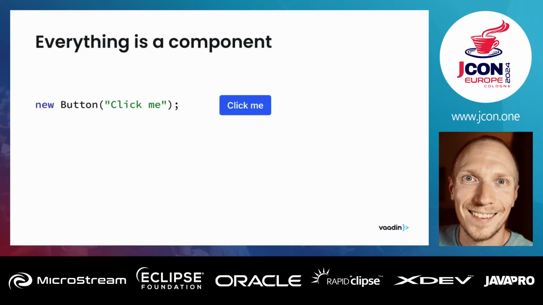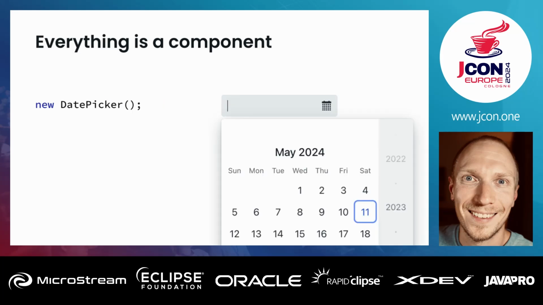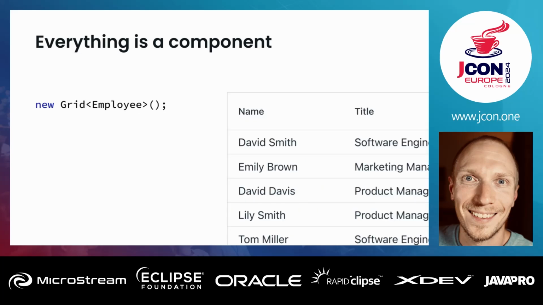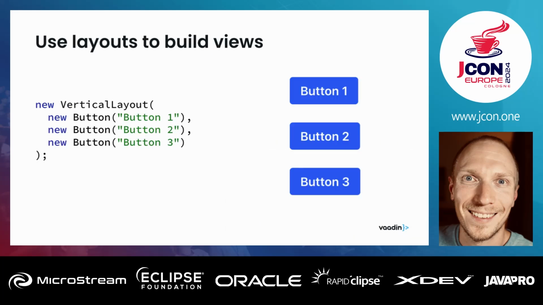Before we get to the actual coding, I'm going to speed run through the basics just so we understand what we're looking at. In Vaadin Flow, everything is a component. If you want a button, you instantiate a button component in Java. If you want a date picker, you instantiate a date picker. If you want a grid, you instantiate a grid. As you can see, we haven't been very imaginative with the naming here. We want everything to be as easy to guess as possible when you're building stuff.